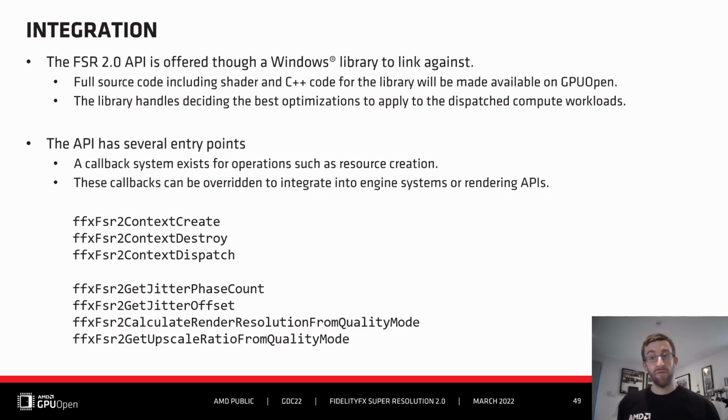Contexts all work through a callback interface system, and we provide implementations of this interface for DirectX 12 and Vulkan. The API is designed to be simple to integrate for those who want to get started directly with DirectX 12 or Vulkan, but powerful for those who intend on an extensive integration with other engine subsystems. This allows the interface to integrate, for example, into existing engine resource management.